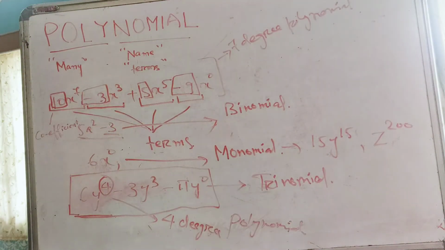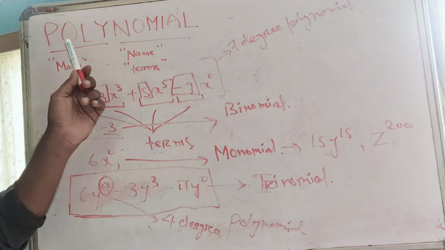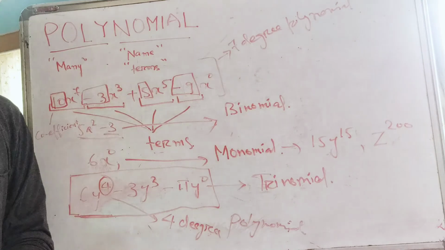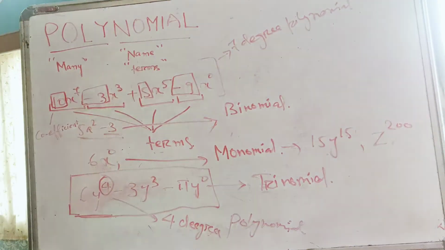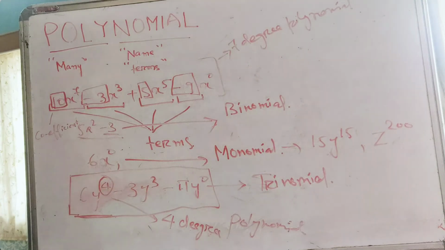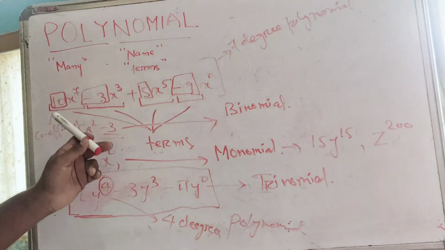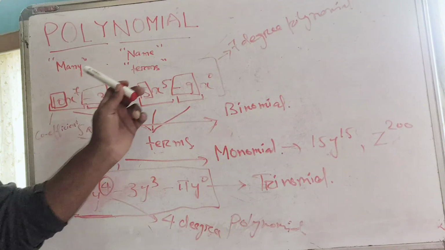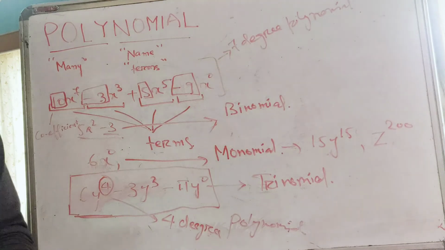So I think you are clear with the basic idea of a polynomial. What is a polynomial? What are the rules imposed on a polynomial? How can you construct a polynomial? What is not a polynomial? What is the degree of a polynomial? And also how can you classify a polynomial in terms of the number of terms? So I think we are ready to proceed to our exercise problems.